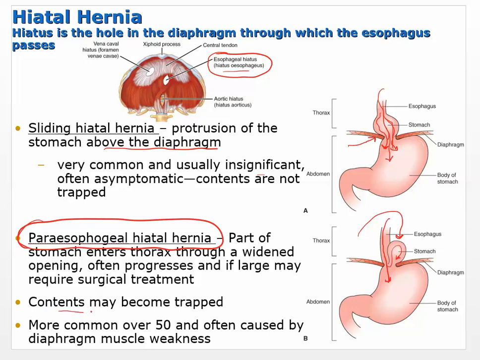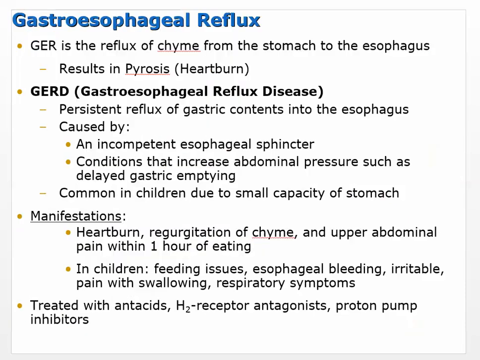And that's all because the contents may become trapped. Now, it's more common in people over 50, and it's generally caused by diaphragm muscle weakness. Okay, so this diaphragm may become weakened, and then any kind of excess pressure may push a little bleb of this pouch out on top of the diaphragm.